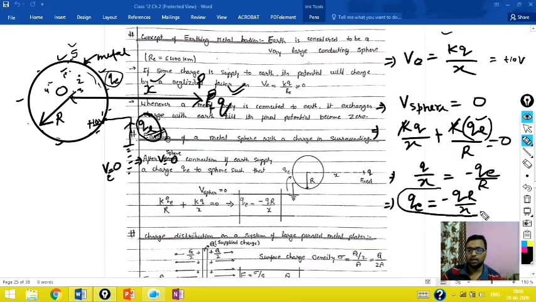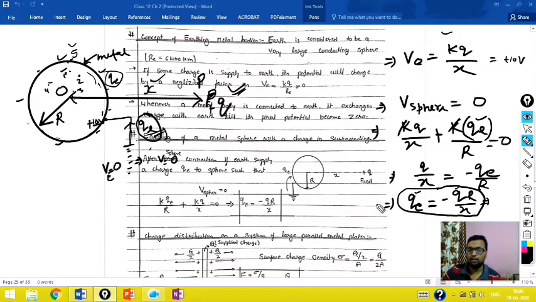If your q is positive then, because r and x are distances, this much amount of negative charge should flow from the earth and reach the sphere, only then our sphere will have 0 potential, if there are no other external charges present nearby.